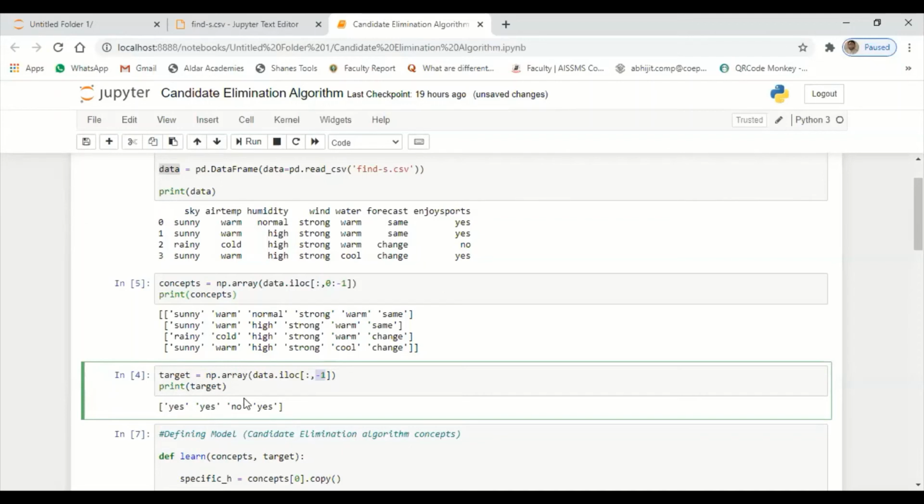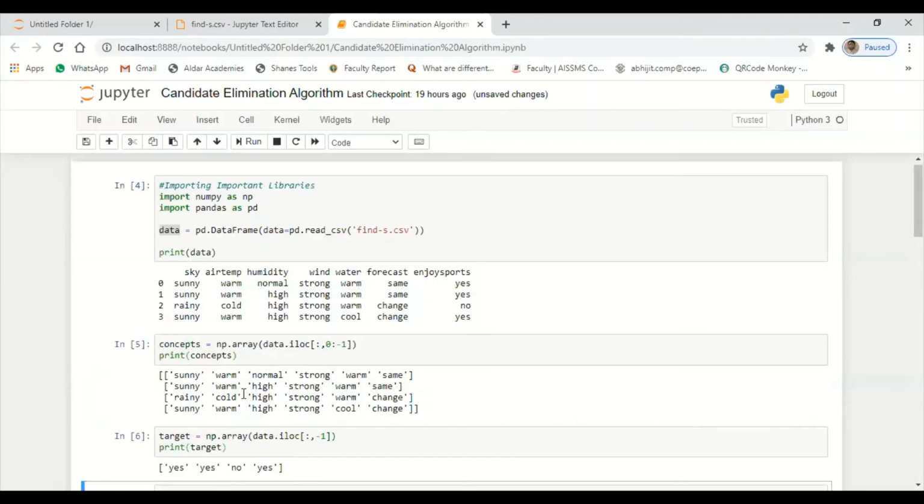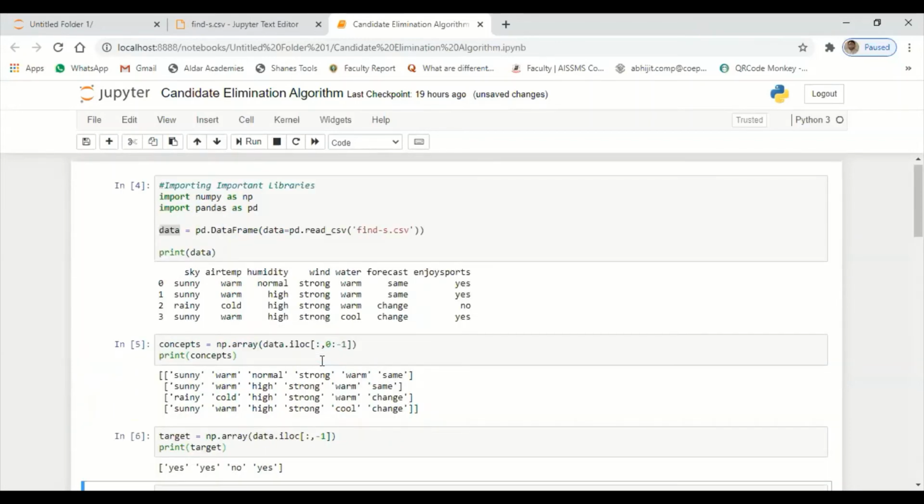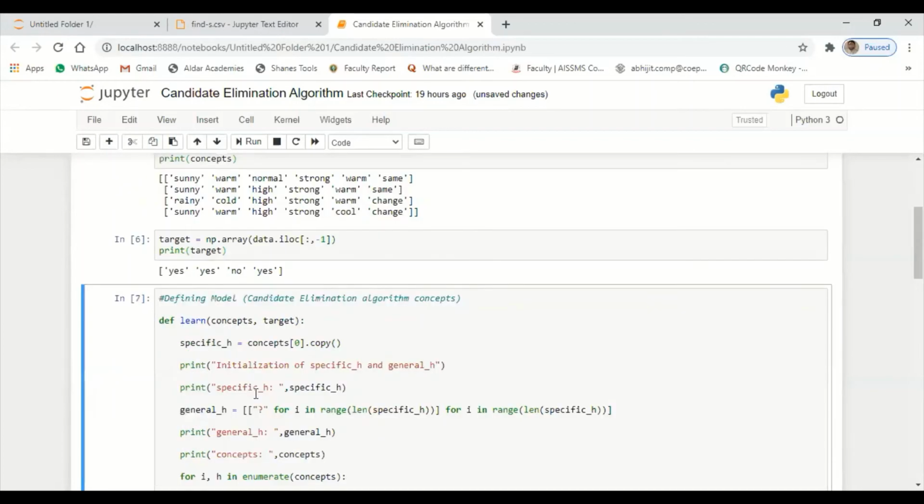Next, if you want to print the data, just hit print target. So it will display all the data of the last column: yes, yes, no, no. Now I have 3 variables: data, concept, and target. Using these, we will be implementing our candidate elimination algorithm.